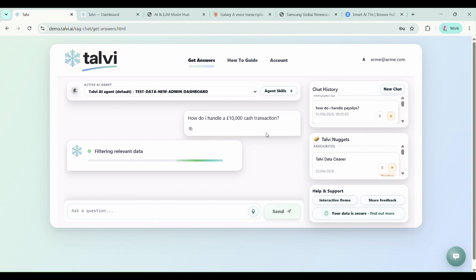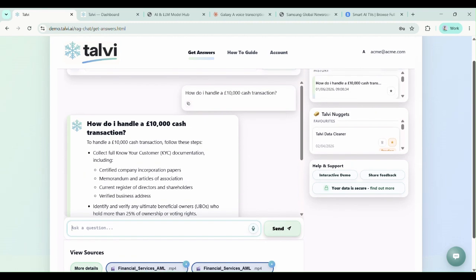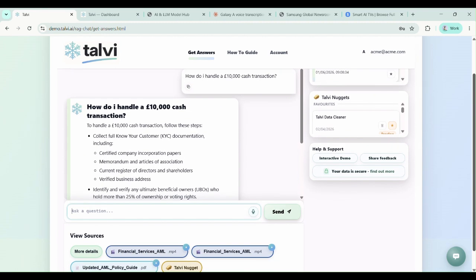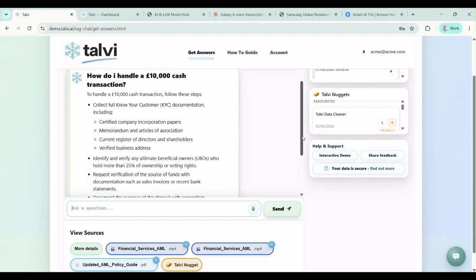If you've got Talvi, you just type that in. Talvi searches through the LMS, all your SCORM files, SharePoint, Dropbox. It identifies the 100 most likely candidates that contain the answer to this question, whittles them down to about 20 on the second pass. On the third pass, whittles them down to the 5 data chunks that contain the answer with 99.9% recurring certainty, and then passes them to the LLM along with the question, and the answer comes back that you see on the screen.